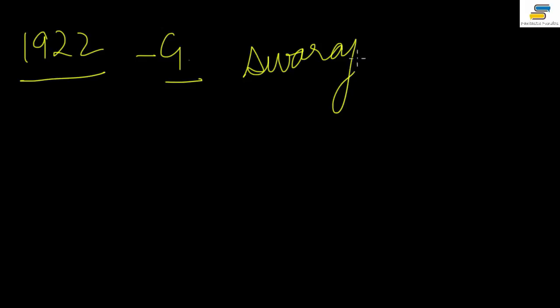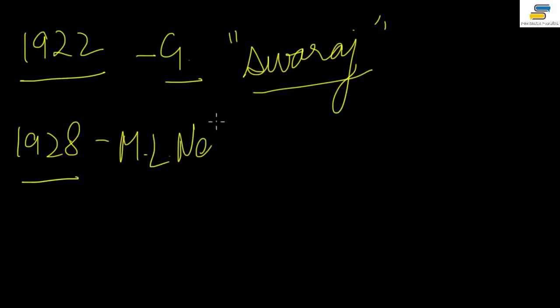Now it was in 1922 that Gandhiji, while explaining the meaning of Swaraj, talked about the need to have our own constitution. But this is not really considered the first mention of the need of having a constitution, and the idea is not credited to him. It is credited to M.N. Roy, and we'll be talking about him in a short while. After Gandhiji, in 1928, came M.L. Nehru, Motilal Nehru, right?